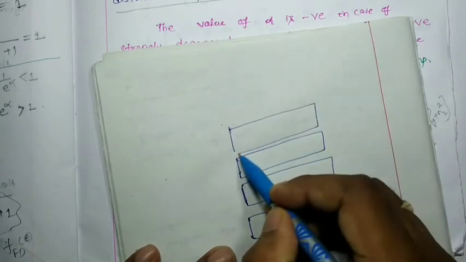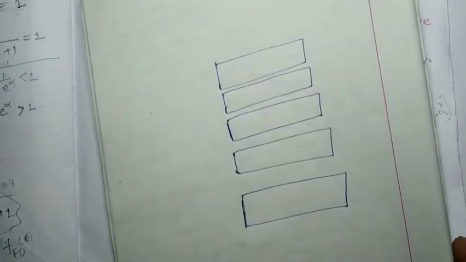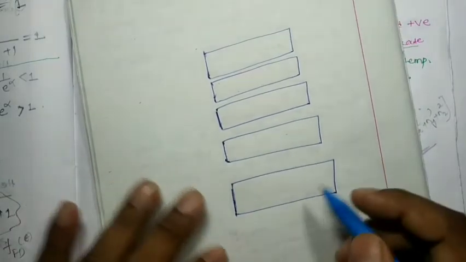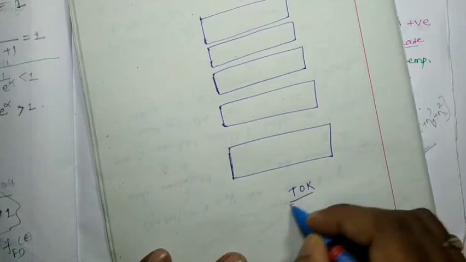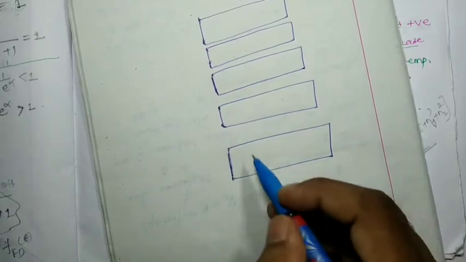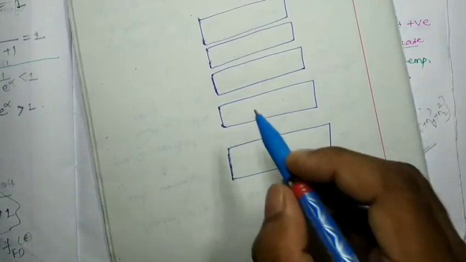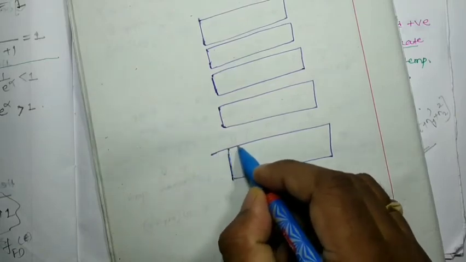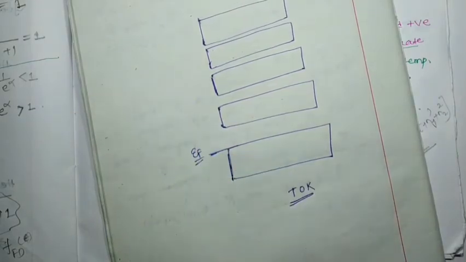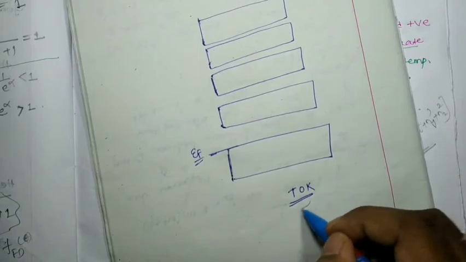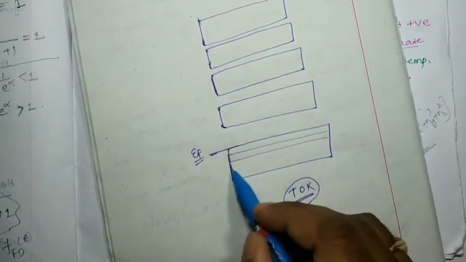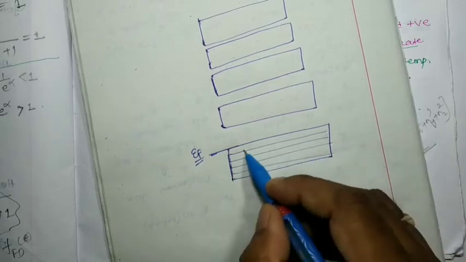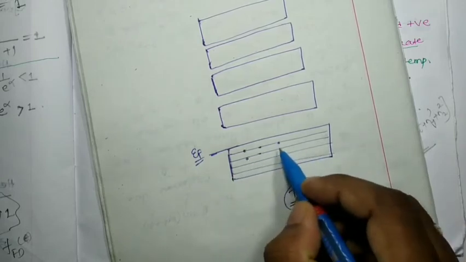Carefully watch: suppose at 0 Kelvin, and here we consider this is epsilon F, the Fermi energy level. At 0 Kelvin, all the energy states below epsilon F are filled with electrons, fully occupied by the particles.